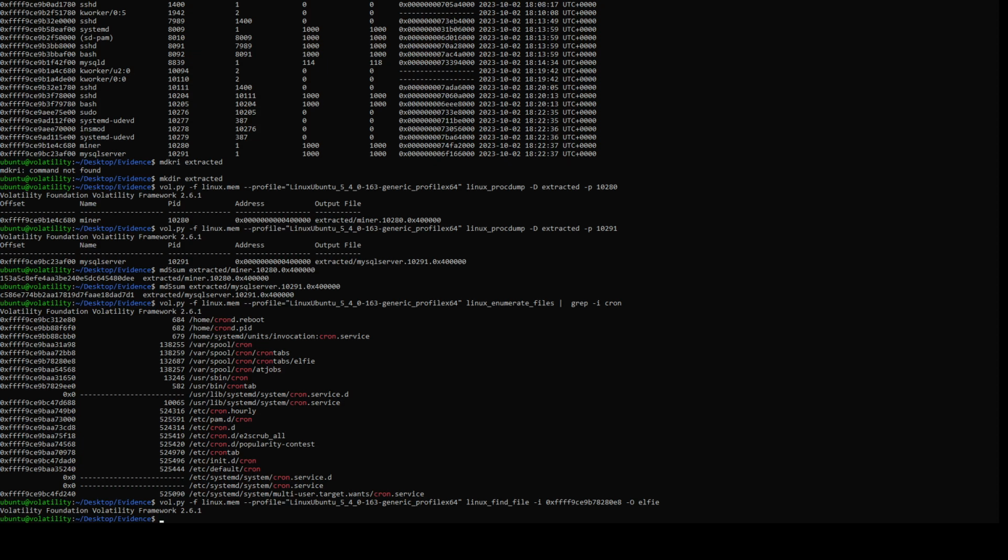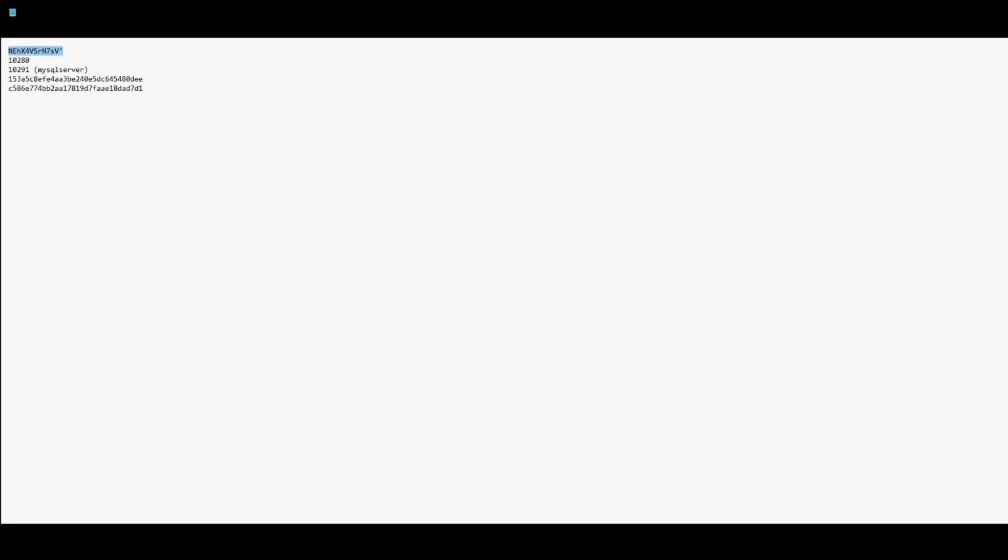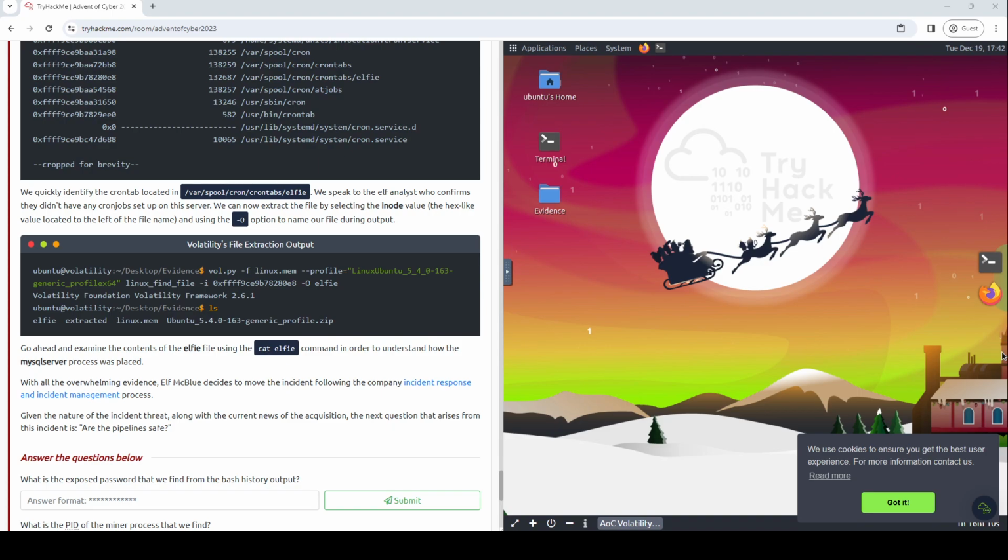Answer the questions below. What is the exposed password that we find from the bash history output? That is the first thing we noted down, the thing at the top here. But this means we're going to switch back to the Chrome screen actually, because we're going to do the questions. Let me do that real quick. There. So that password is this one, I'm pretty sure.